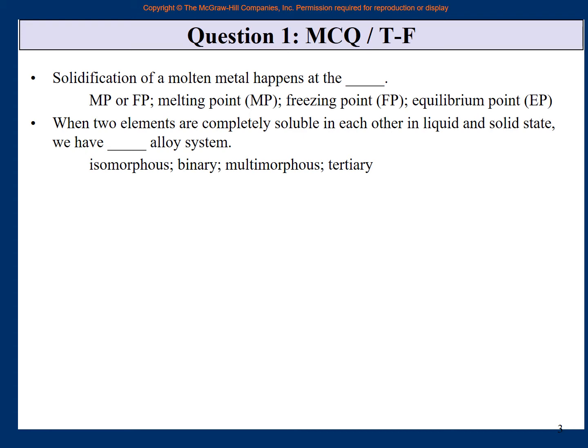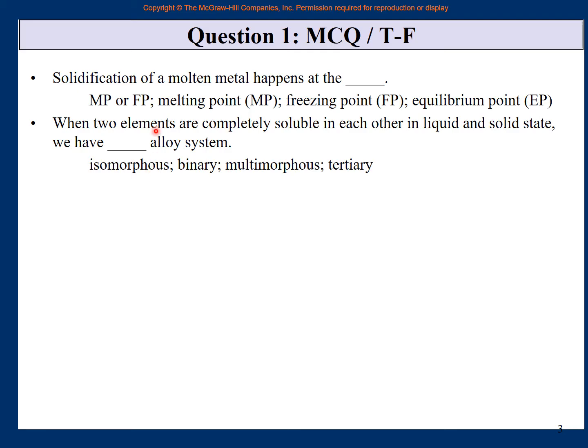Binary means there are two materials, but if they are completely soluble, they are not multimorphous. Multimorphous means, if it is a correct word, that there will be many structures. Tertiary is something else. Isomorphous, there is only one structure.